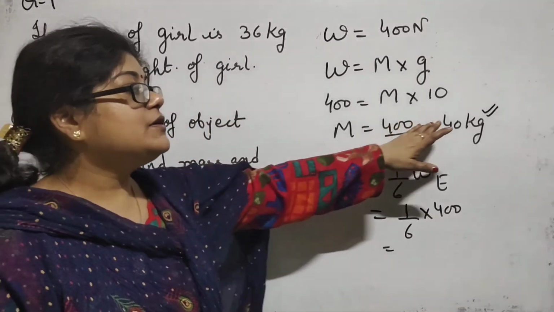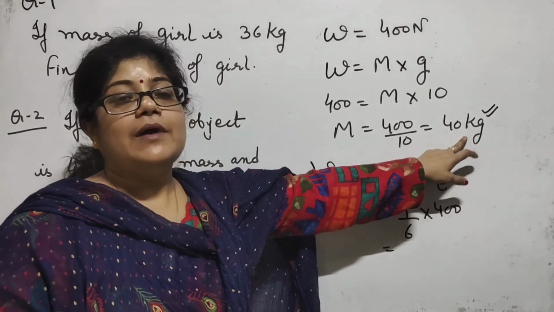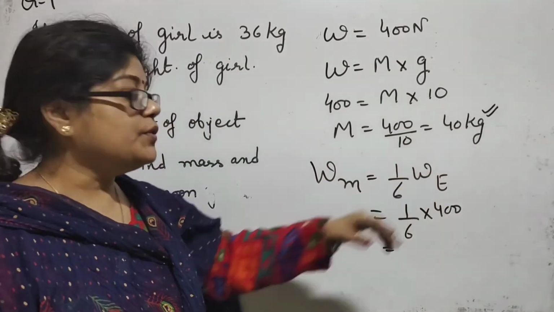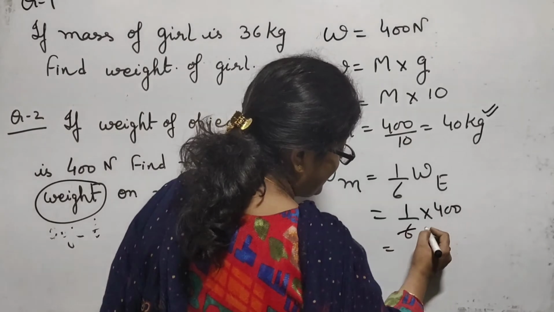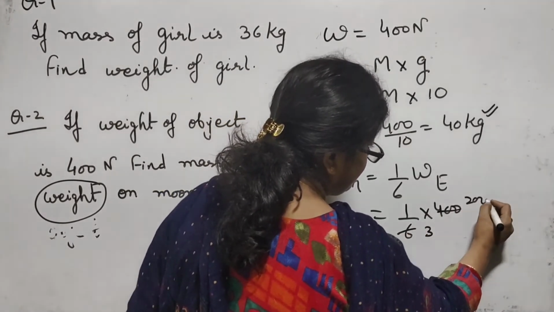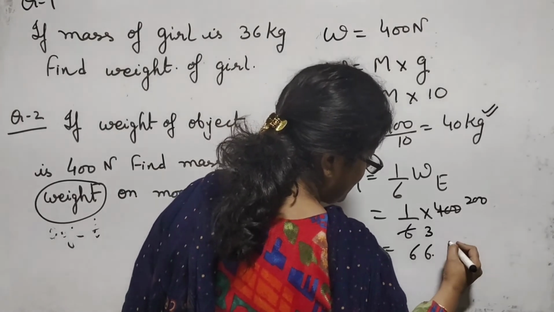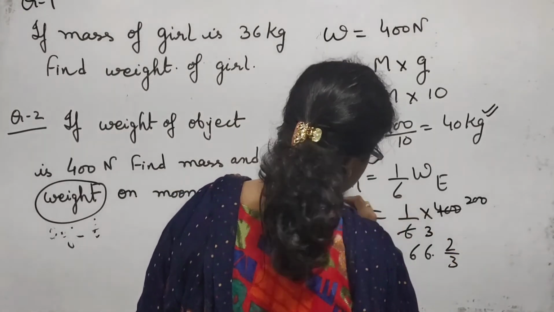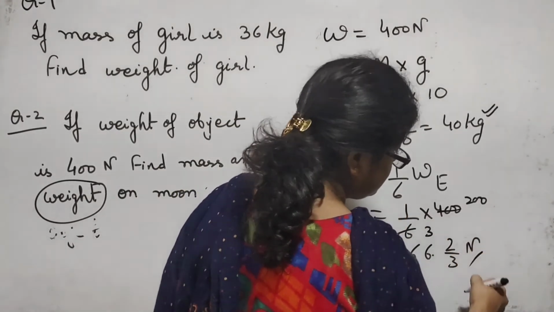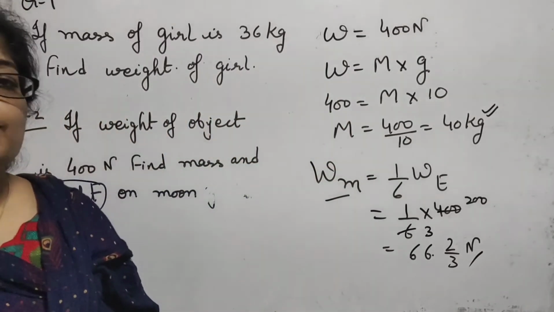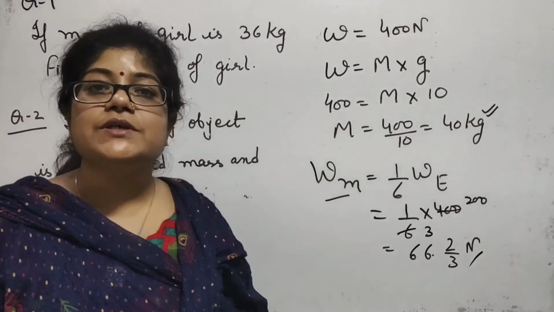The mass of the object is always 40, either on the earth or on the moon. So we divide 400 by 6, which gives 200 by 3. And it is weight, so the unit is Newton. I think different types of numericals can easily be solved using these concepts.